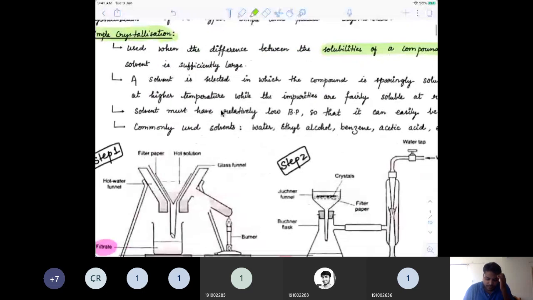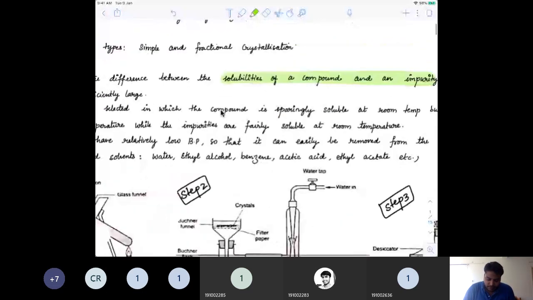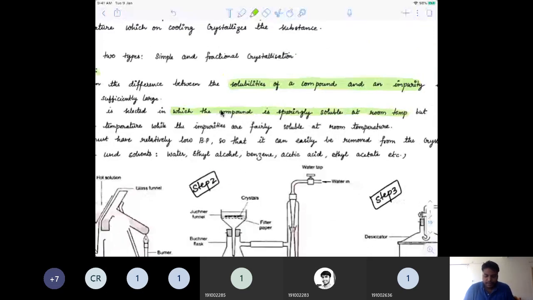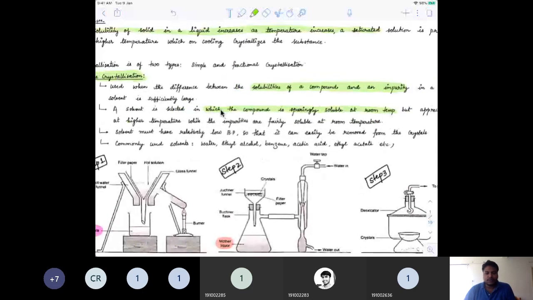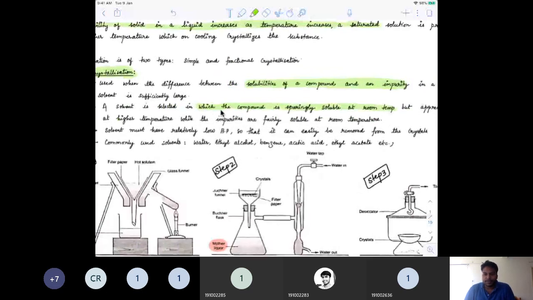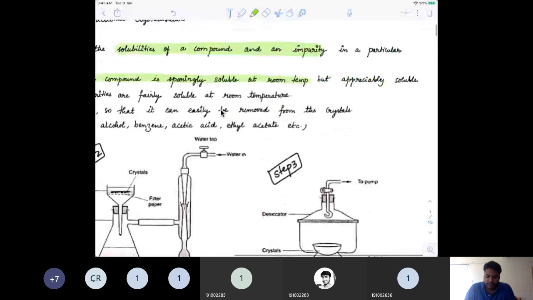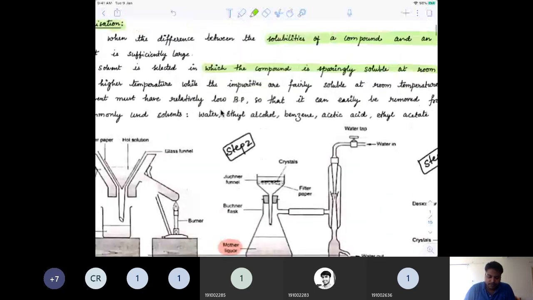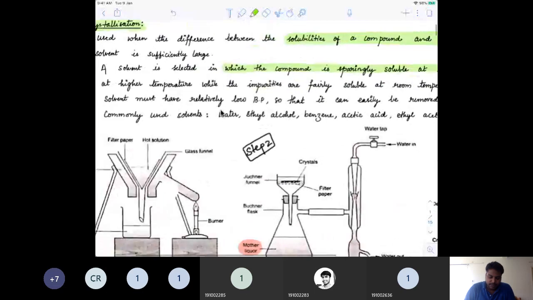Okay, and a solvent is selected in which the compound is sparingly soluble at room temperature. We always try to figure out a solvent in which the organic compound which you are adding is sparingly soluble at room temperature, but it will become appreciably soluble at higher temperatures.